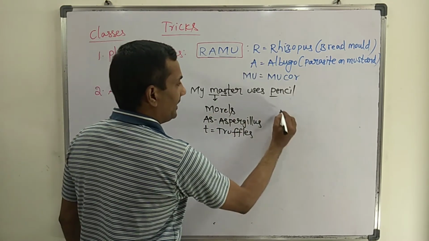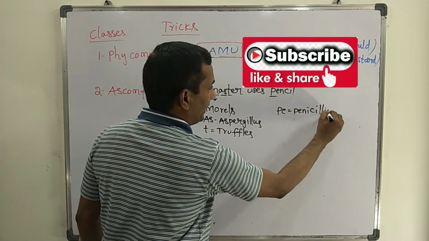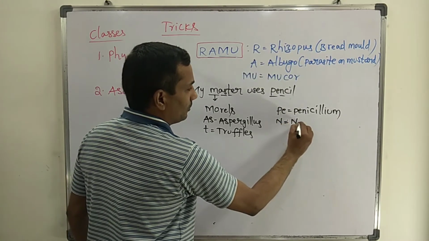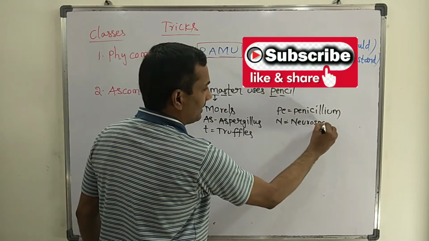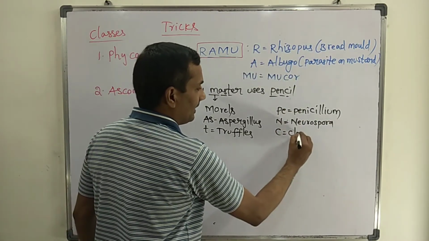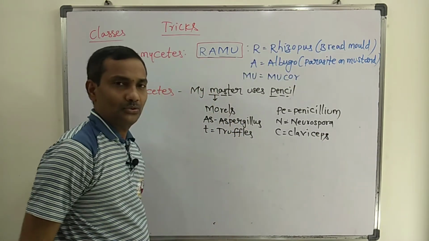Next, PE, Penicillium notatum. Next, N stands for Neurospora. C stands for Claviceps purpurea.